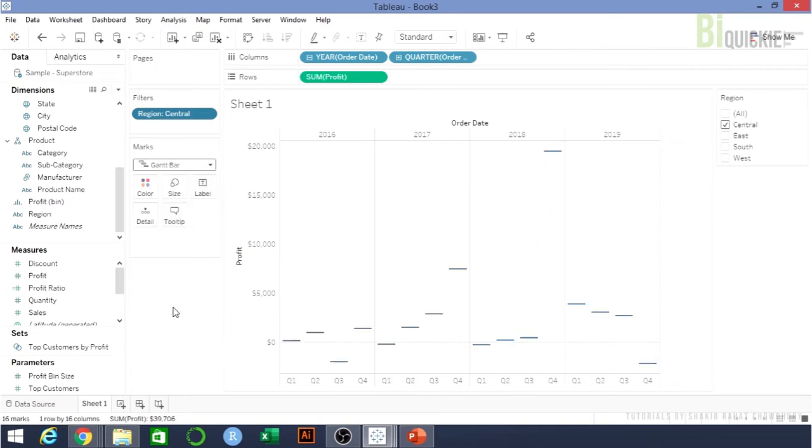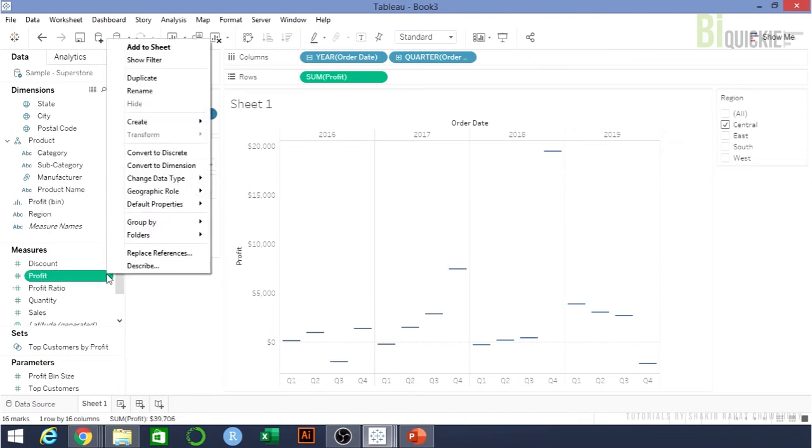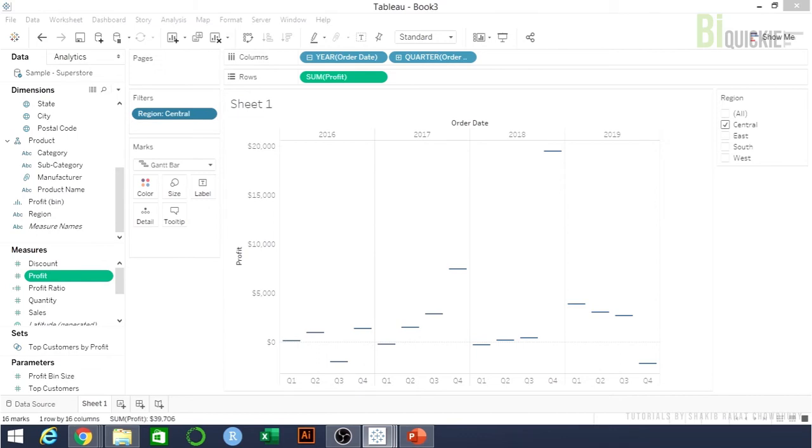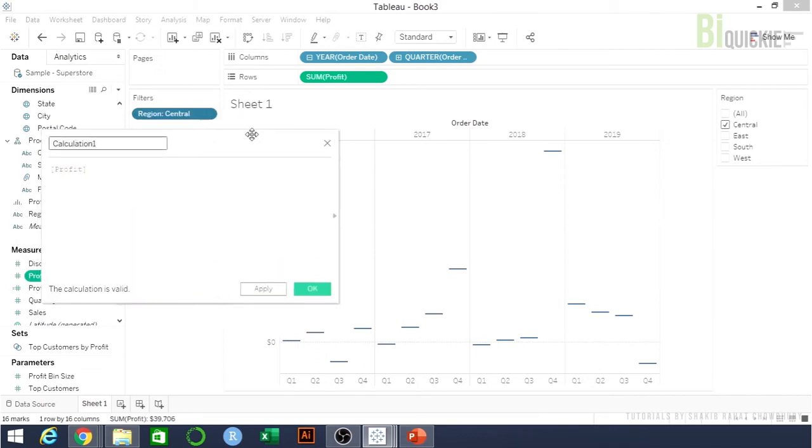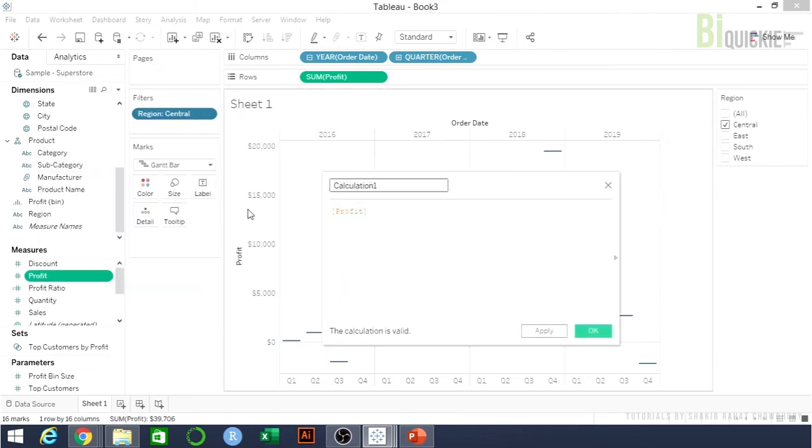Then we will need to create a negative value of profit. For that, we will create a calculated field. Let's name it negative profit. Just add a negative sign in front of that.